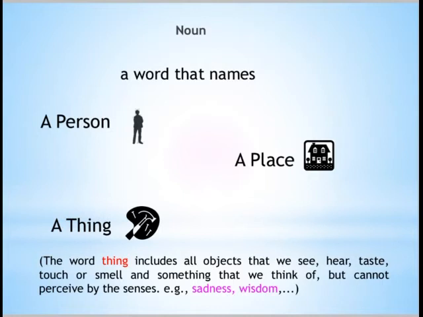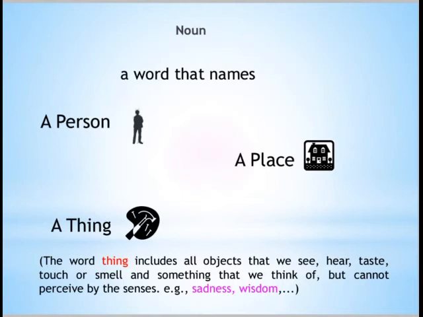Whether it is the name of a person, a thing or a place, that is known as noun. For example, a person's name, that is Ali or Khan or Alia, and a place name could be the name of a street, roads, cities, areas, regions, countries, continents, that is known as the name of a place.